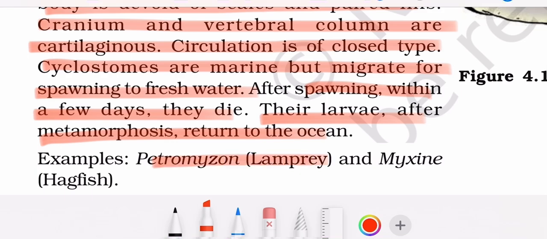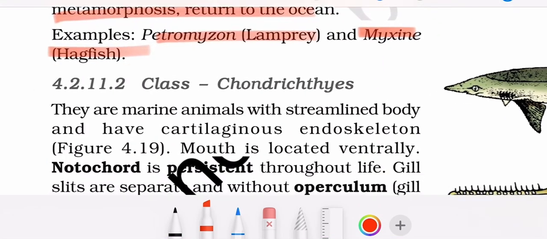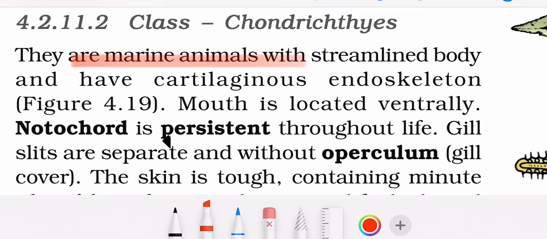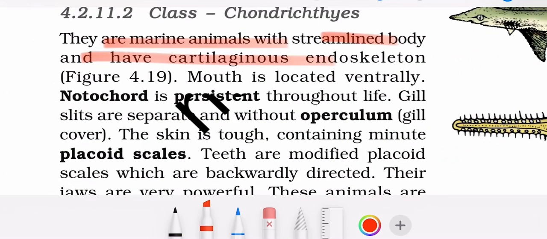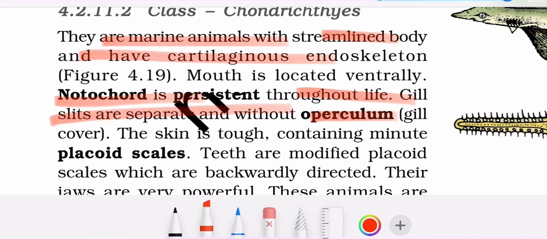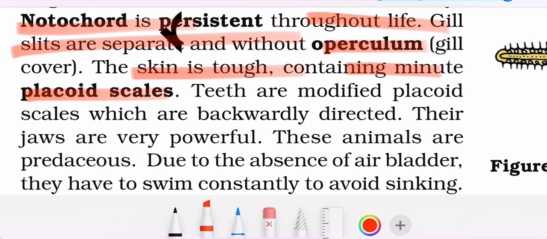Example: Petromyzon, lamprey, myxine, hagfish. Chondrichthyes are marine animals with a streamlined body having a cartilaginous endoskeleton. The mouth is located ventrally. Notochord is persistent throughout their life. Gill slits are separate and without operculum. The skin is tough, containing minute placoid scales.